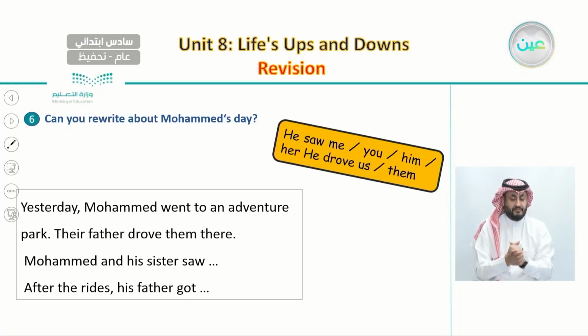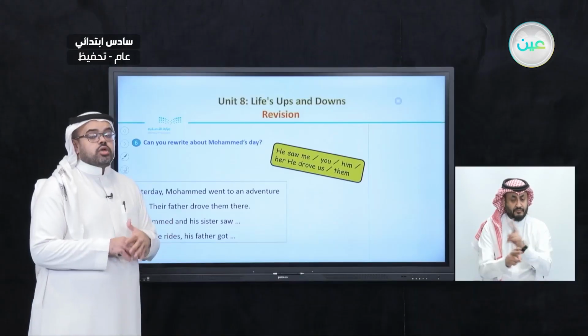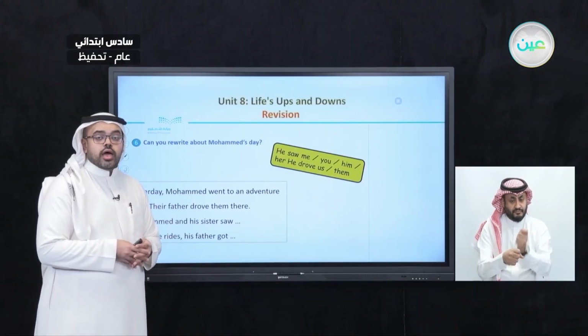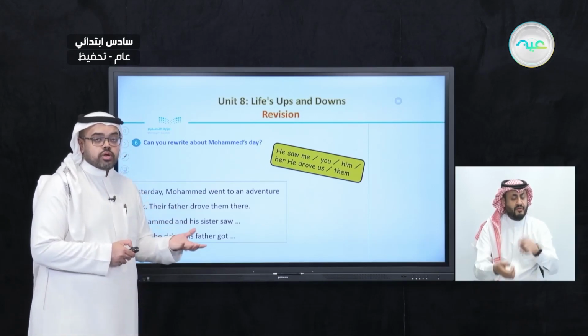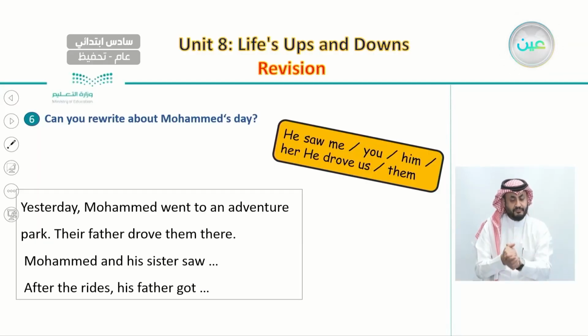So here is an example of how we can change the object pronouns, and that will also help us to rewrite the story again. So for example, yesterday Muhammad went to an adventure park. This is the first change.